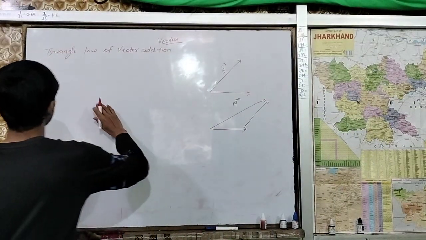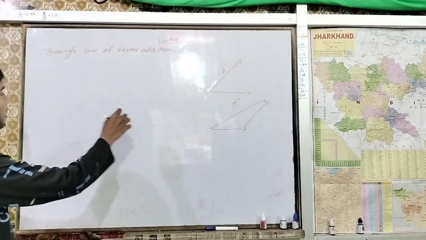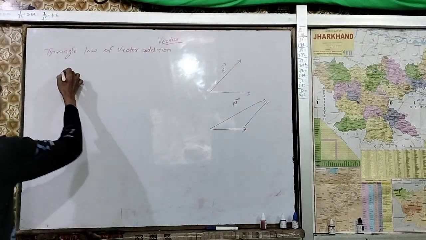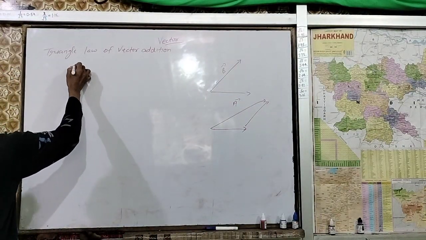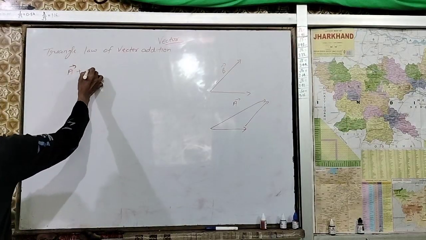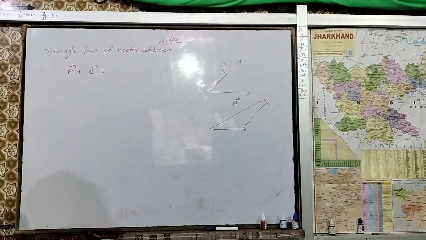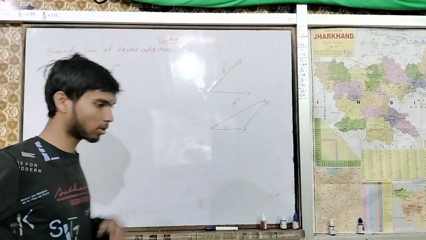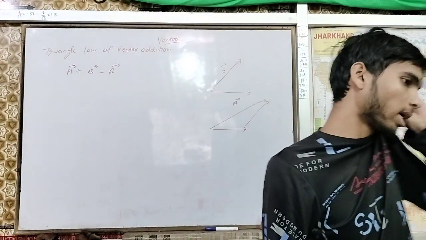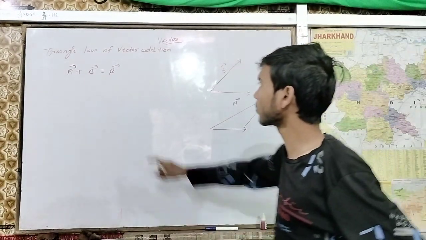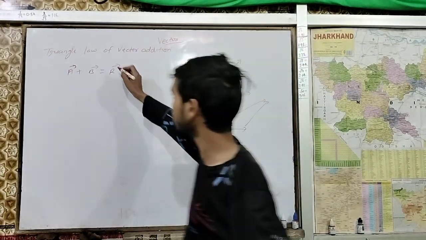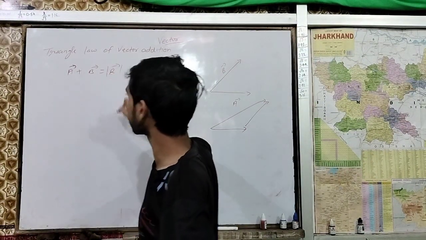Now here we can say A vector plus B vector will be equal to R, the resulting vector. Here we want the magnitude of this resulting vector.